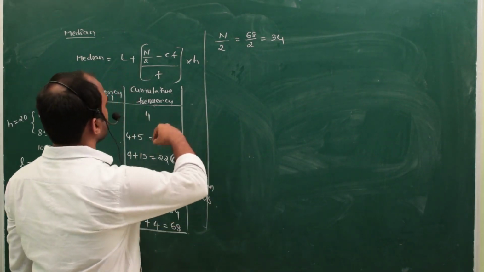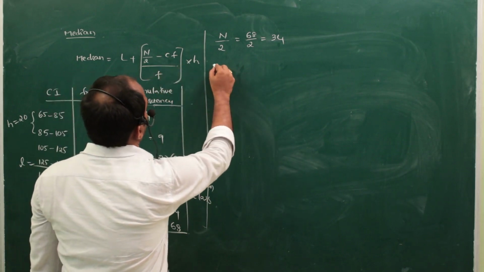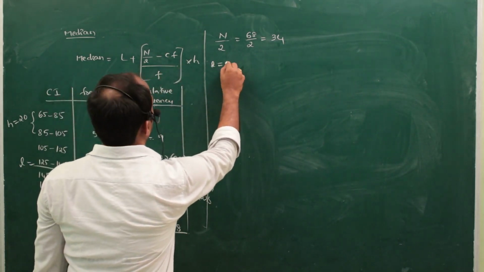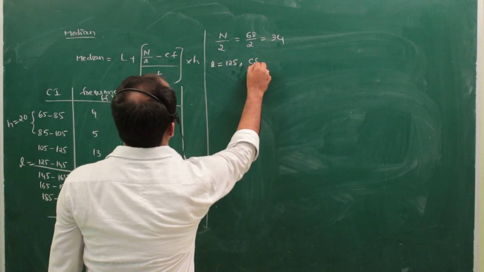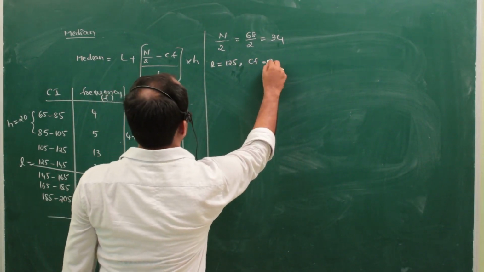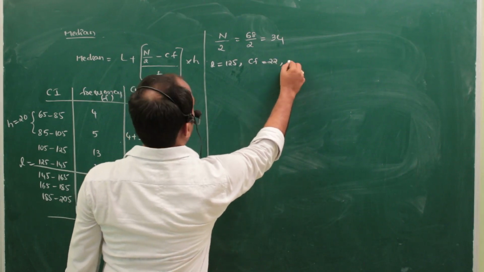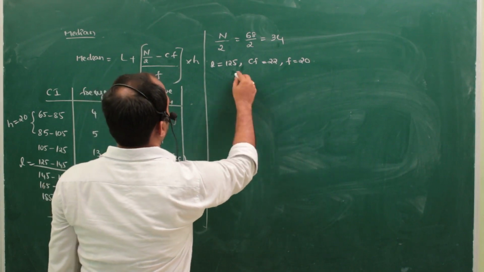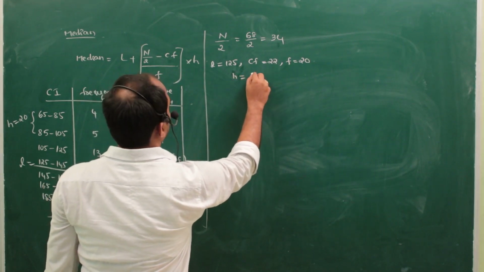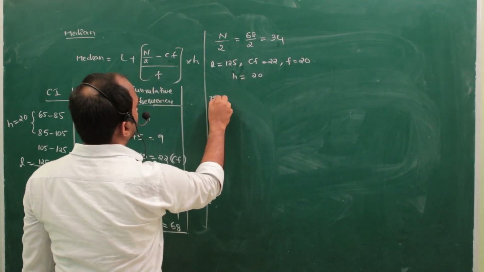Now substitute all these values in the given formula. L is equal to how much? 125. N by 2 is equal to 34. CF is equal to how much? 22. F is equal to how much? 20. H is equal to how much? 20.